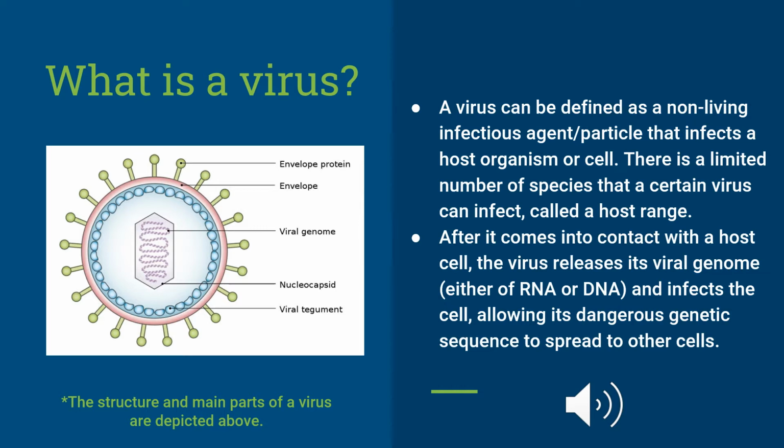After a virus comes into contact with a host cell, the virus releases its viral genome, either of RNA or DNA, and infects the cell, allowing its dangerous genetic sequence to spread to other cells. The image depicted on the left shows the main parts of a virus.